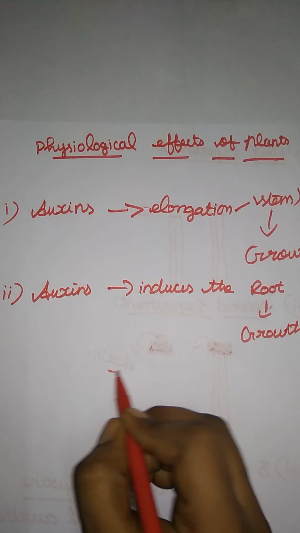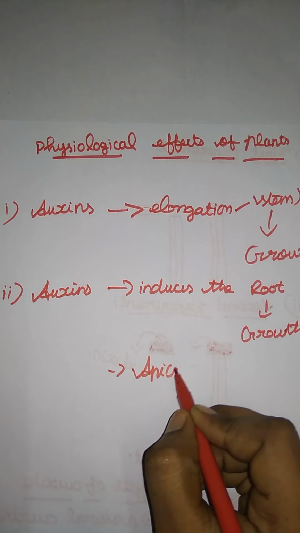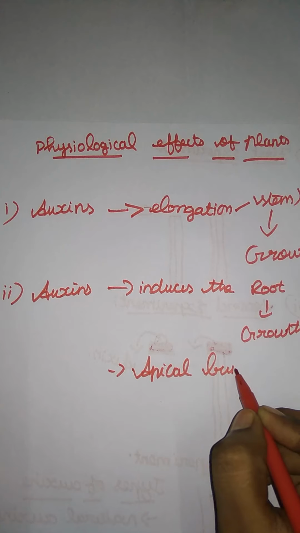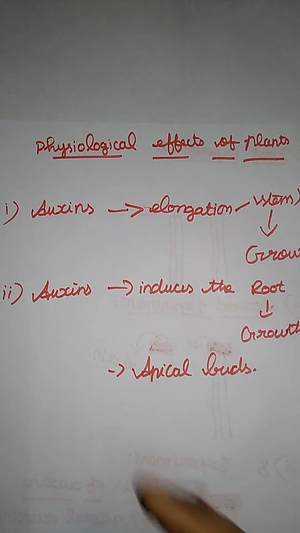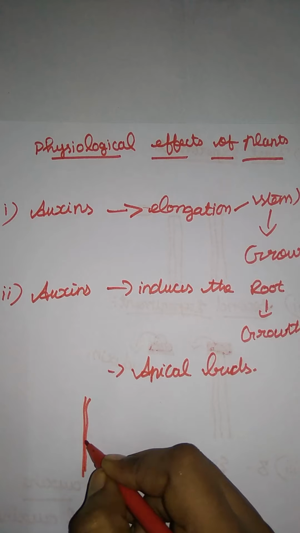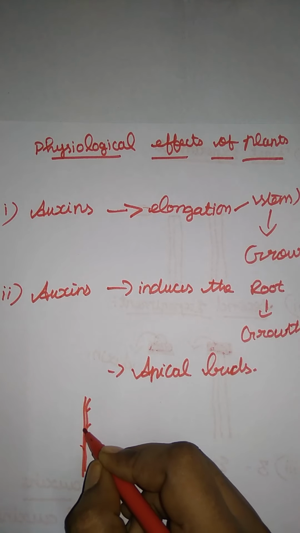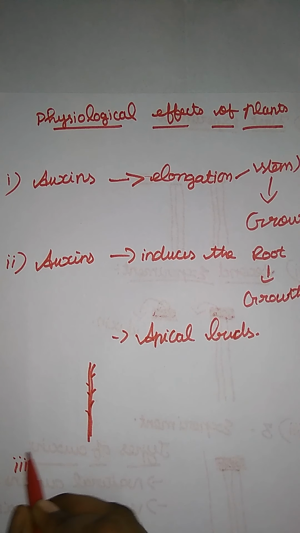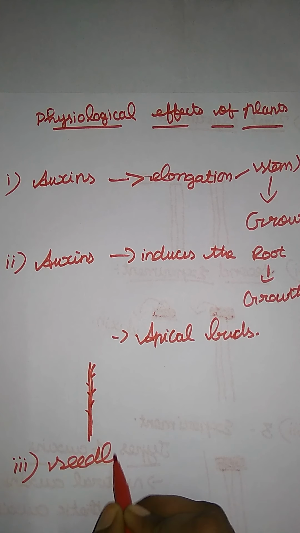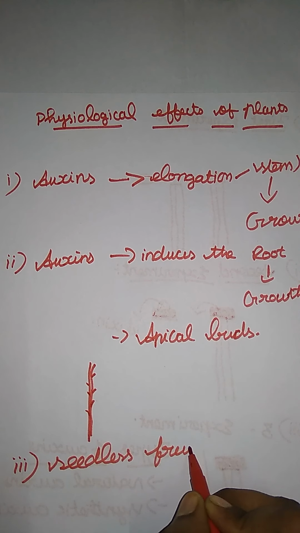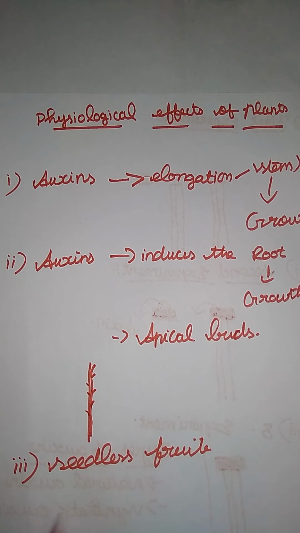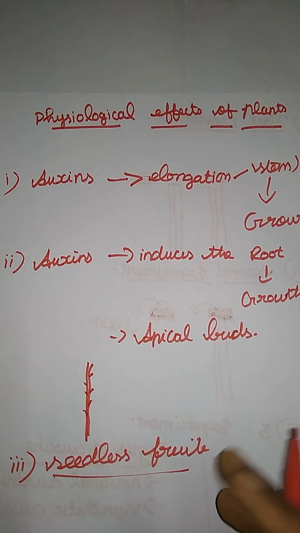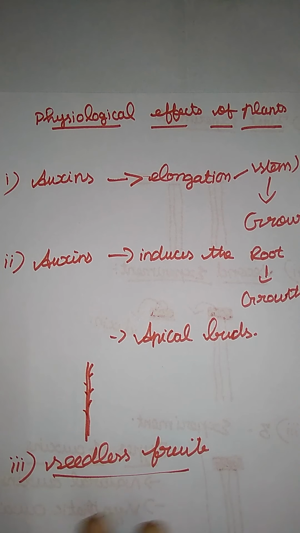And next one, the formation of apical buds. Buds usually grow in a plant body. For example, a plant body has some growing buds, right? These are the apical buds in the plant. And next one, it is responsible for seedless fruits. As you know, a seedless fruit has no seeds in its body. It is also known as a virgin fruit, a parthenocarpic fruit, formed without fertilization.